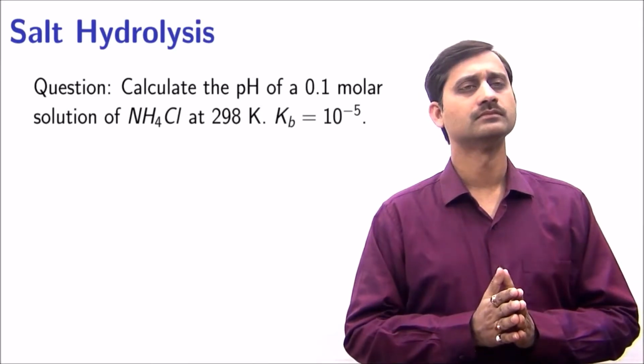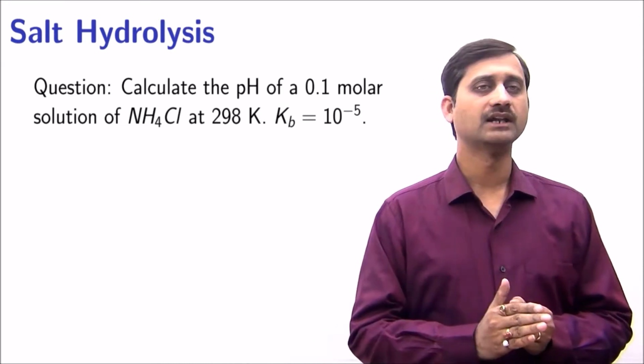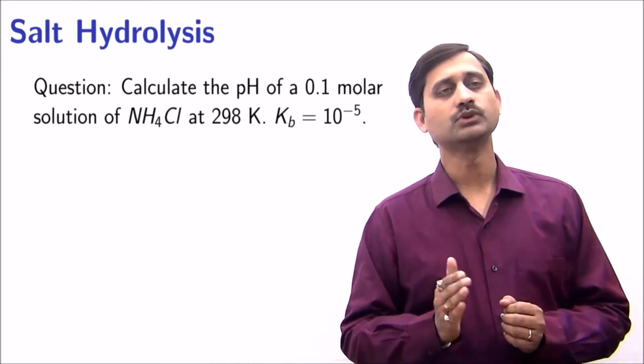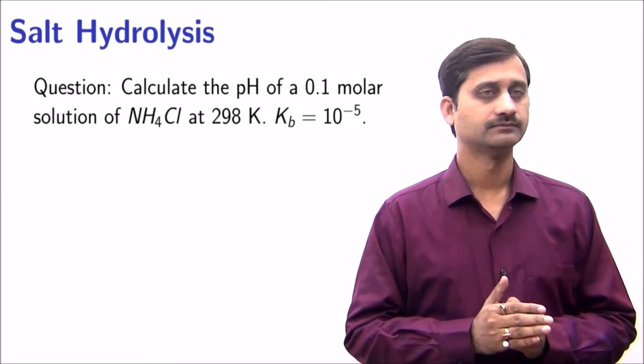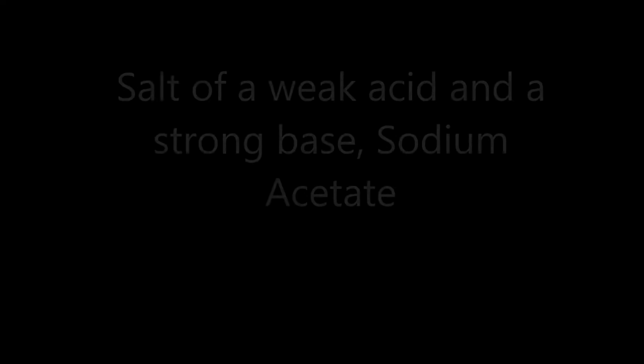A question: calculate the pH of a 0.1 molar solution of ammonium chloride at 298 Kelvin. Take the Kb as 10 raised to the power minus 5.